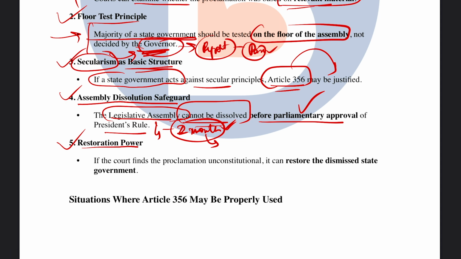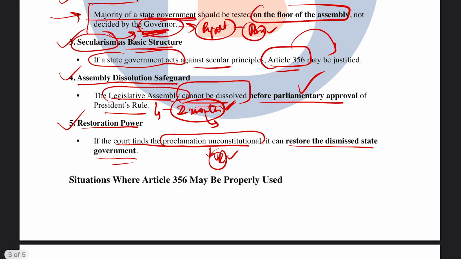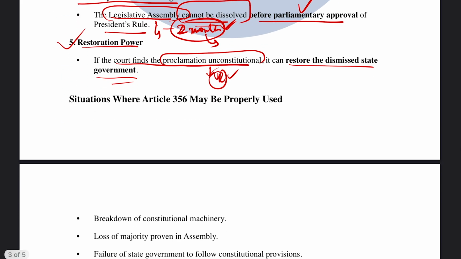Next is the restoration power. If the court finds the proclamation unconstitutional, because we also talked about the courts having judicial review, so this is under the purview of judicial review, then the courts can also restore the dismissed state government as well. That is also one important aspect.